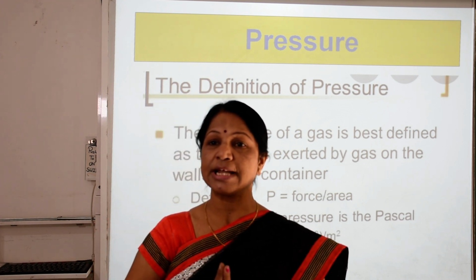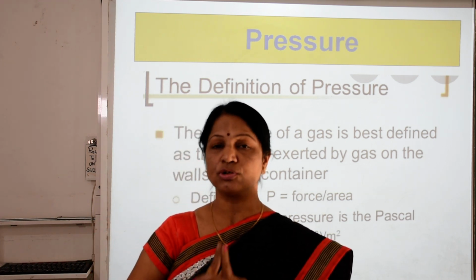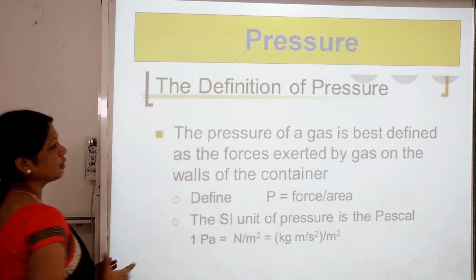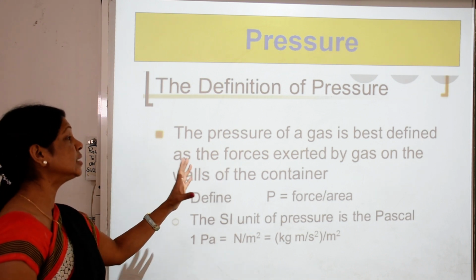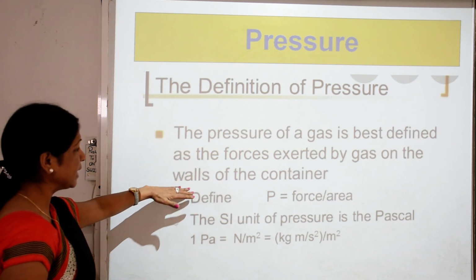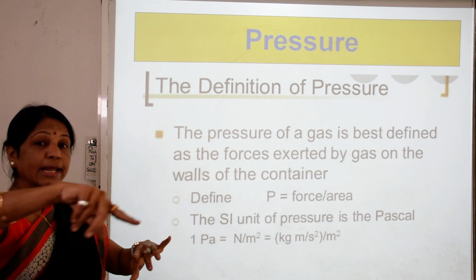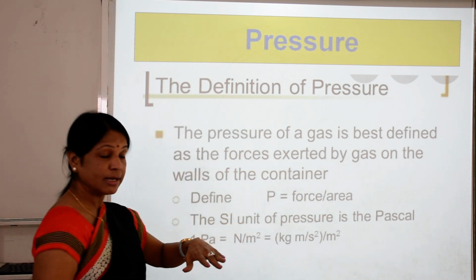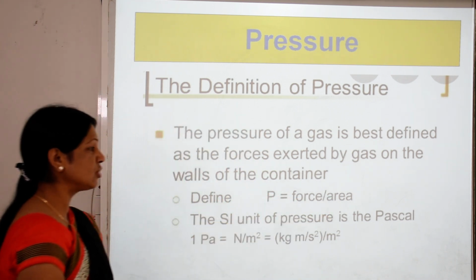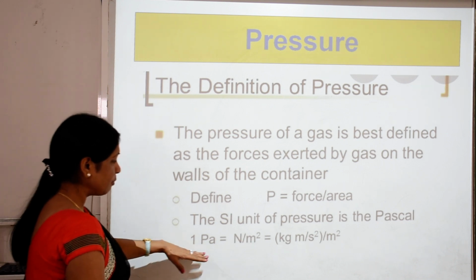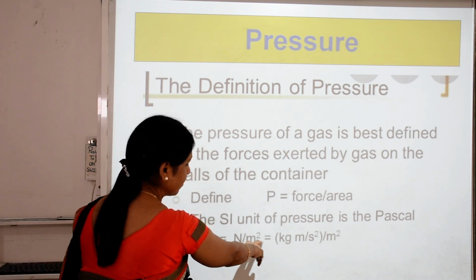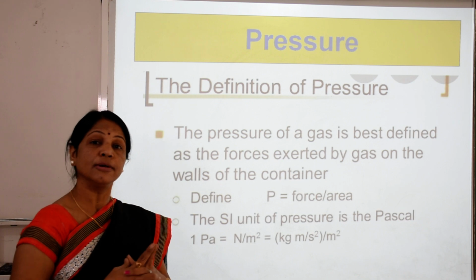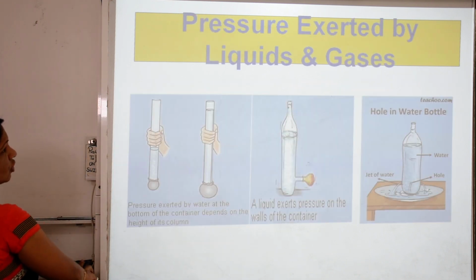Today's chapter's name is force and pressure. So we are going to see the pressure. What is the definition of the pressure? The pressure of a gas is best defined as the force exerted by the gas on the wall of the container, any type of container. Here it is defined as P, which means force over area. The SI unit of pressure is the Pascal, and 1 Pa equals 1 N per m². It is kg per meter per second square upon the meter square. It is the definition of the pressure.